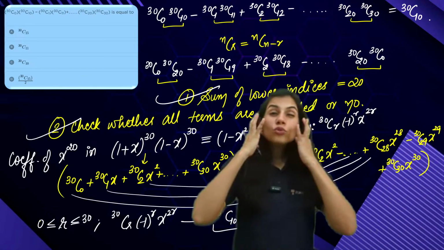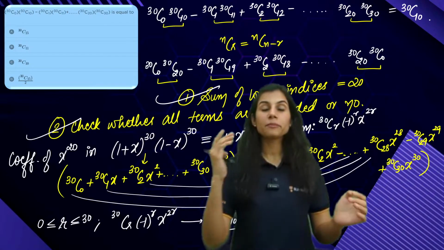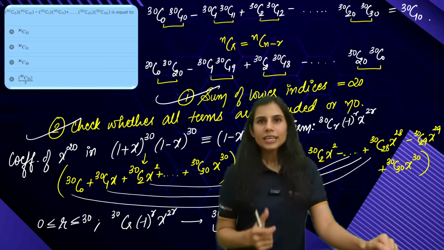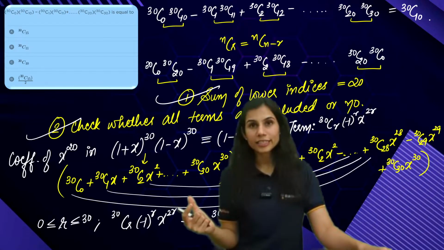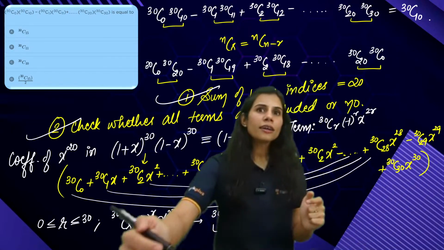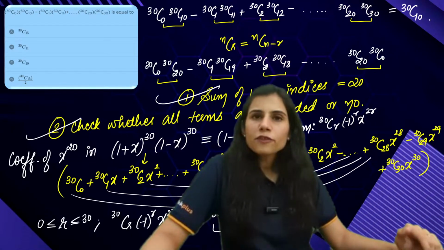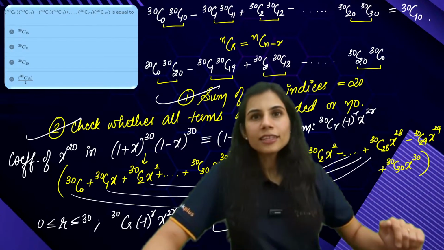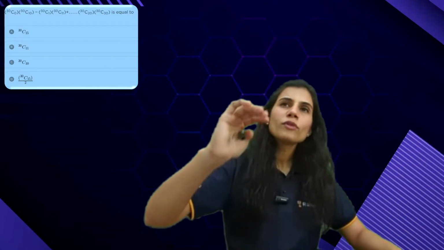This is how beautifully these questions are done, which involve binomial series where each term is nothing but a product of 2 binomial coefficients. The only 2 conditions you have to check are whether the sum of lower indices is constant or not, and whether each and every term is exhausted or not in the series. I am not saying blindly check that r is varying from 0 to n or not. R might vary from 0 to n, might not vary from 0 to n. Even if it doesn't vary from 0 to n, that does not mean that all terms are not exhausted. It might also mean that all terms are exhausted. So don't blindly see summation r going from 0 to n as meaning all the terms are exhausted.